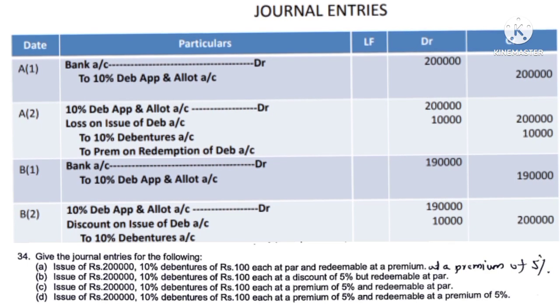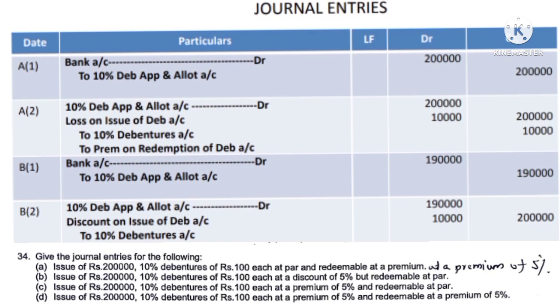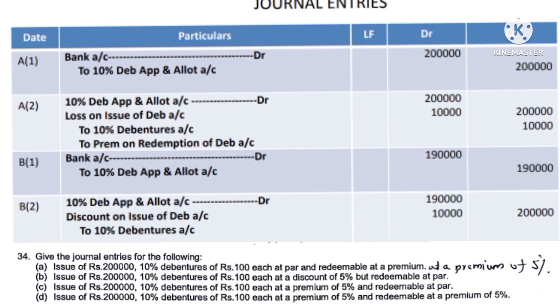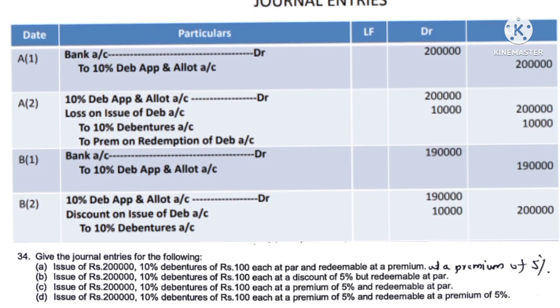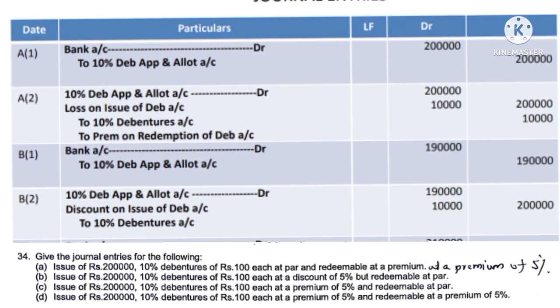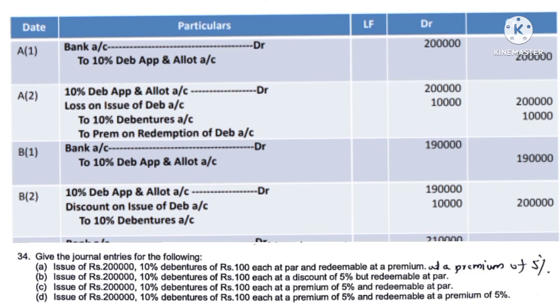Question number 34 is about the debentures. Here 4 different situations are given. For each situation you have to pass 2 journal entries. The first one is for receipt of the application and allotment money, and the second one is for transfer of the money to the debenture account.